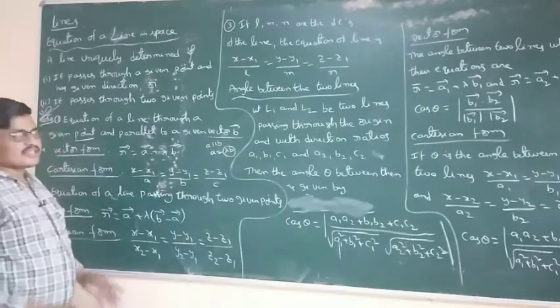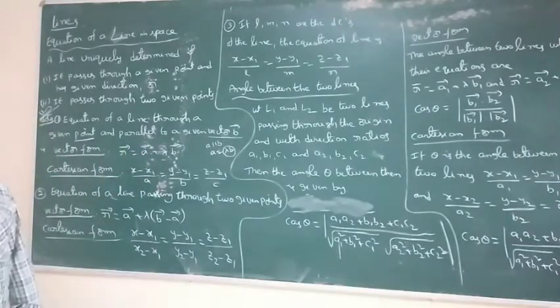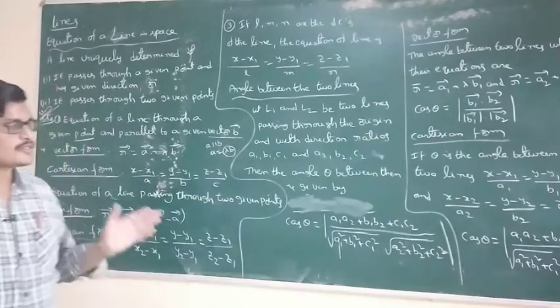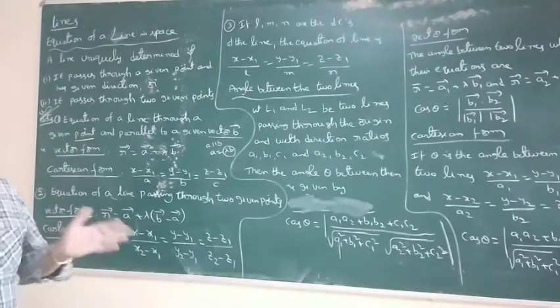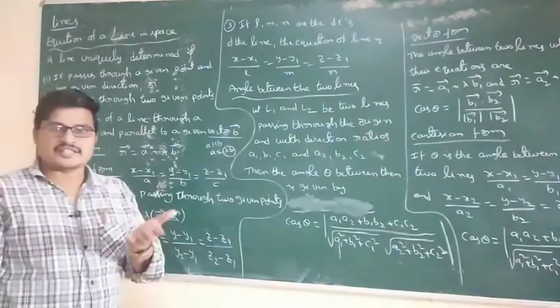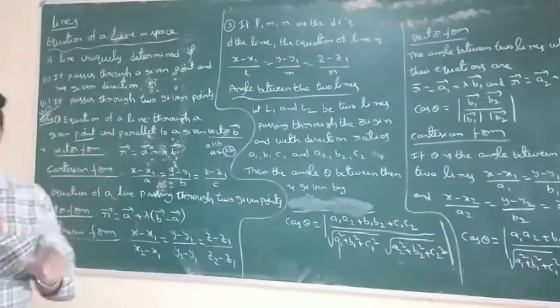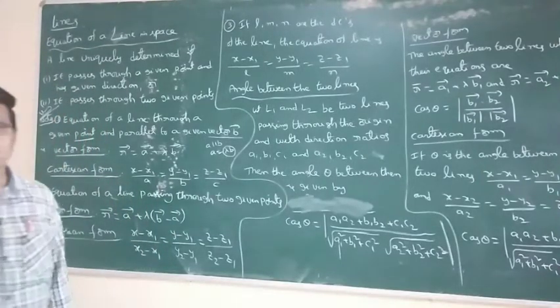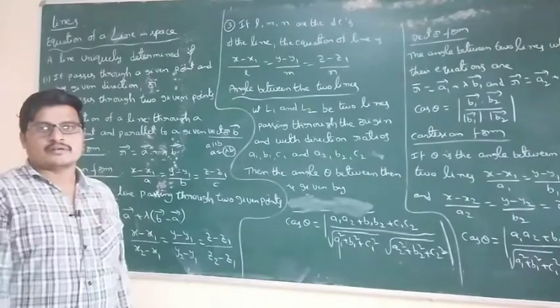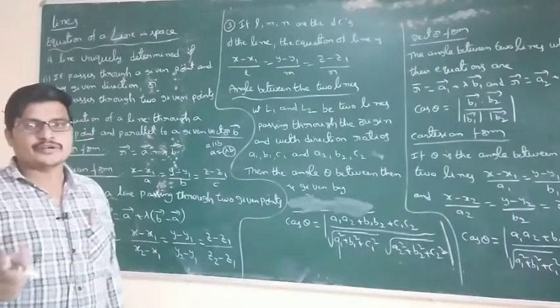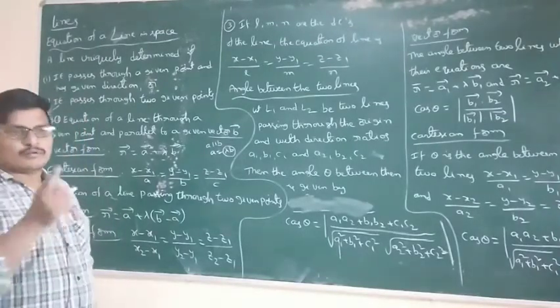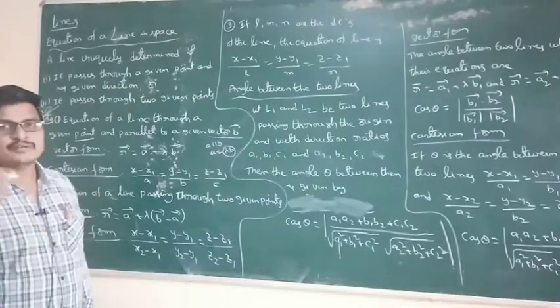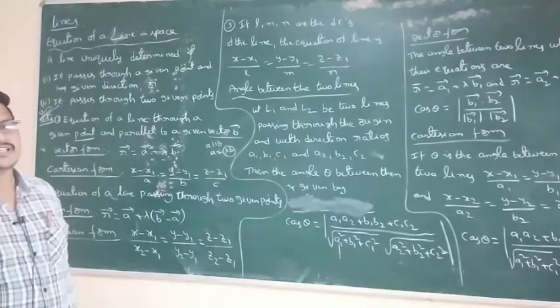The point is nothing but one position vector. Suppose i, j, k: 1, 1, 1 is a point. A point is converted into a vector: 1 into i plus 1 into j plus 1 into k, that is i plus j plus k.